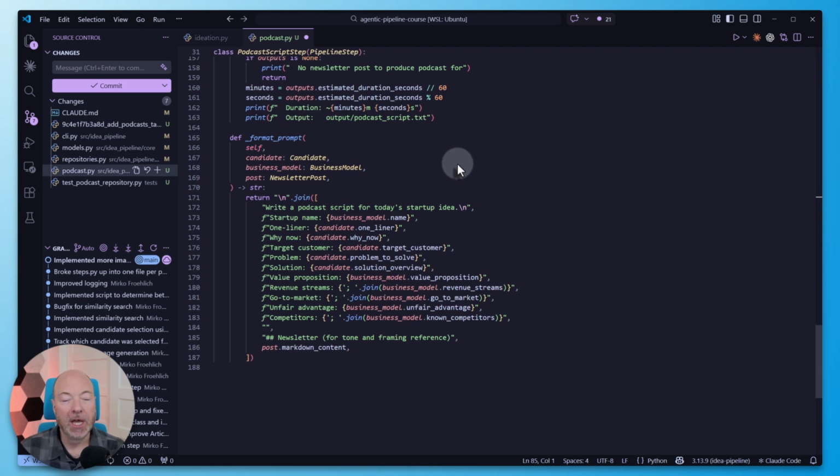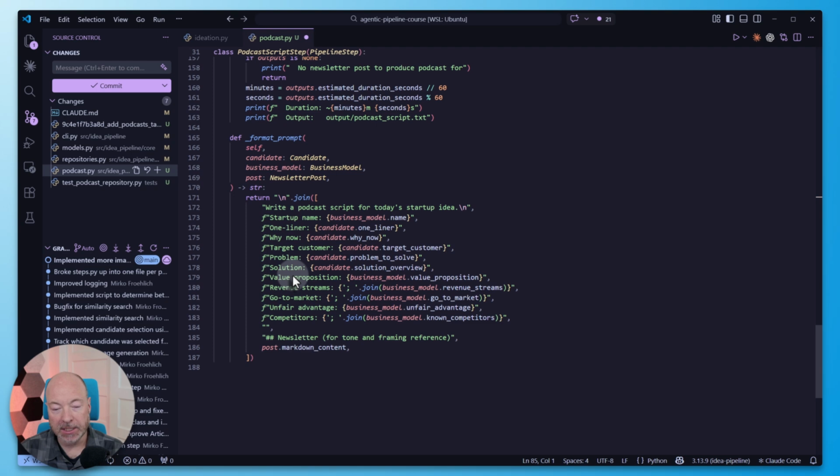That way they have enough signal to base this on, not necessarily only what ended up in the final markdown output. So we have the startup name, the one-liner, why now, target customer, problem, solution, value prop, revenue streams, go-to-market, unfair advantage, competitors. So all of this very structured information that ultimately led to the podcast post.